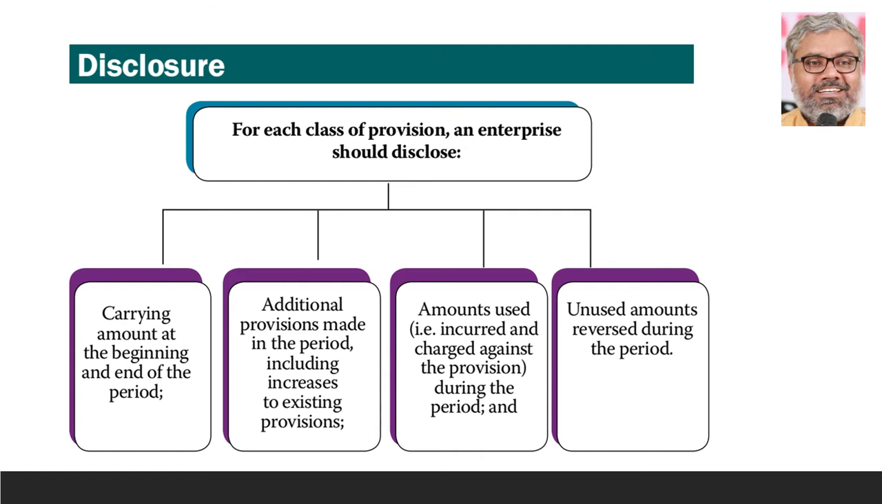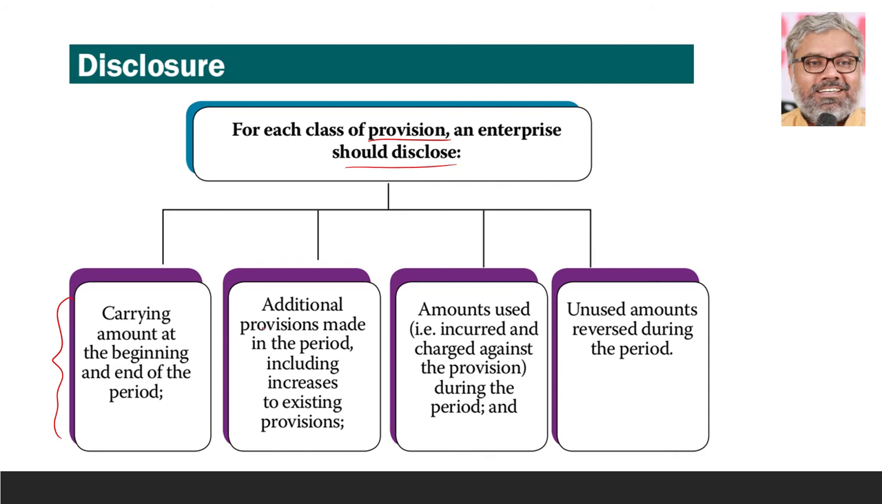Of course, this itself is a mostly disclosure related standard. So what should be the amounts for each class of provision that an enterprise should disclose? These are only for provisions mostly. So first of all, carrying amount at the beginning and at the end of the period. Provisions, starting balance how much, ending balance how much.